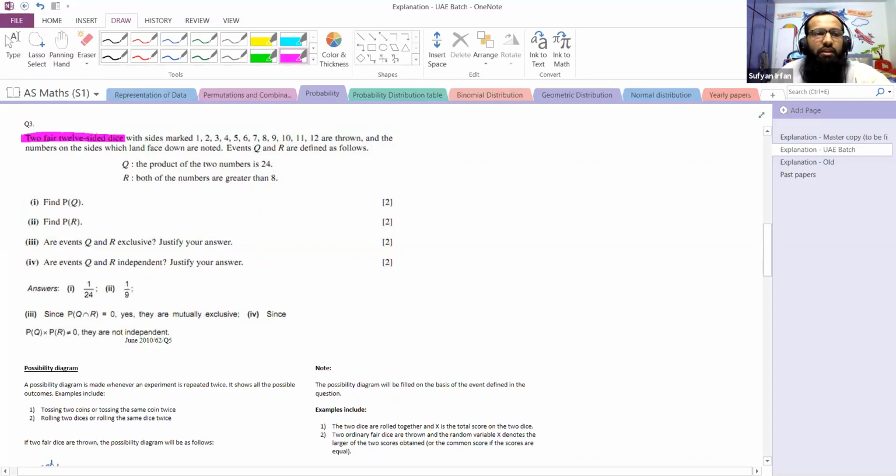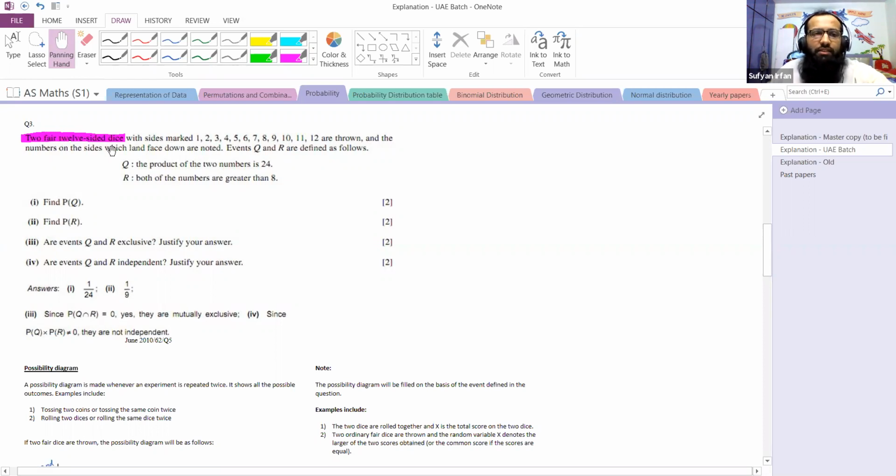Now a few students start thinking, sir, we haven't ever seen a 12-sided dice. Beta, it doesn't matter whether you have seen one or not. There is a dice which is 12-sided. So you just have to imagine it. And fair, we have already discussed the word fair. Fair means the probability of each outcome is equal. Like if we are talking about the probability of 1, it is 1 upon 12. Probability of 2 is 1 upon 12. Probability of 10 is 1 upon 12. When the probability of each outcome is equal, we say that the dice is fair.